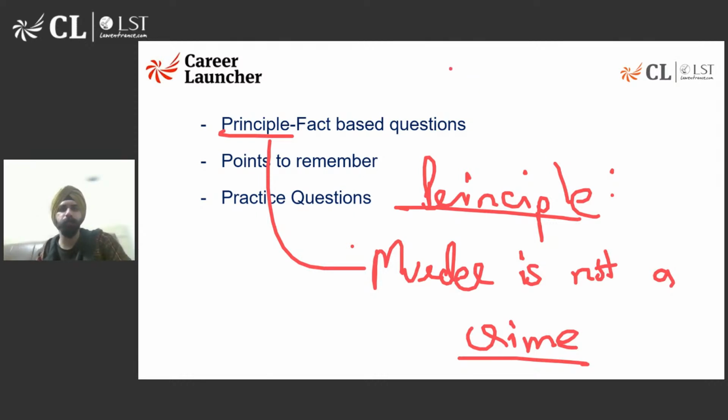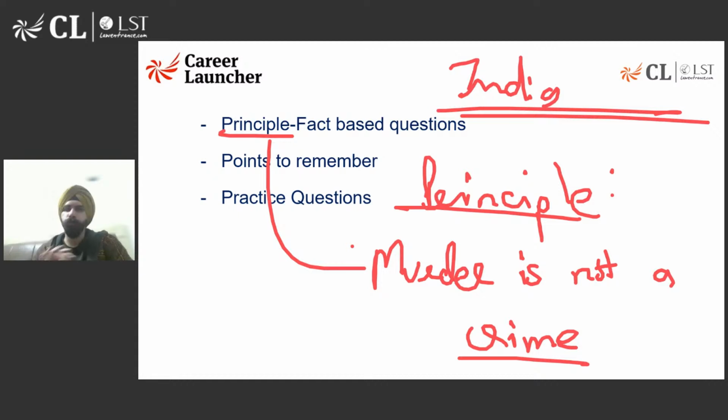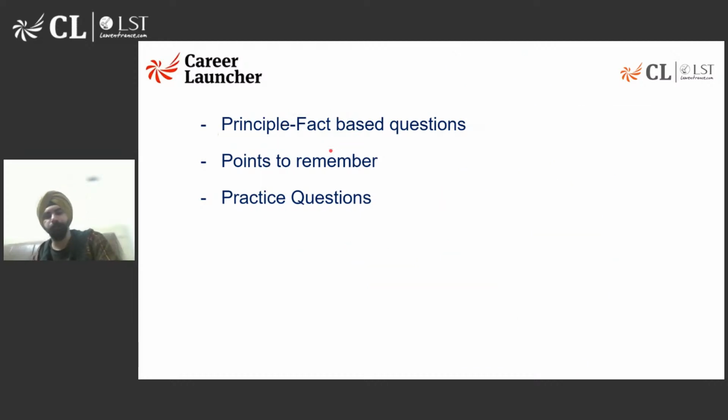और आपको अज्यूम नहीं करना है कि हम इंडिया की बात कर रहे हैं या फिर हम रियल वर्ल्ड सिनेरियो की बात कर रहे हैं. आपको अपने सारे बायसेस, सारी प्रायर नॉलेज साइड पे रखनी है इन लीगल रीजनिंग क्वेश्चंस. ठीक है, principle is always correct. You have to just stick to the principle, follow the principle, and answer your fact based questions based on the principle. So that is the first point to remember as well.